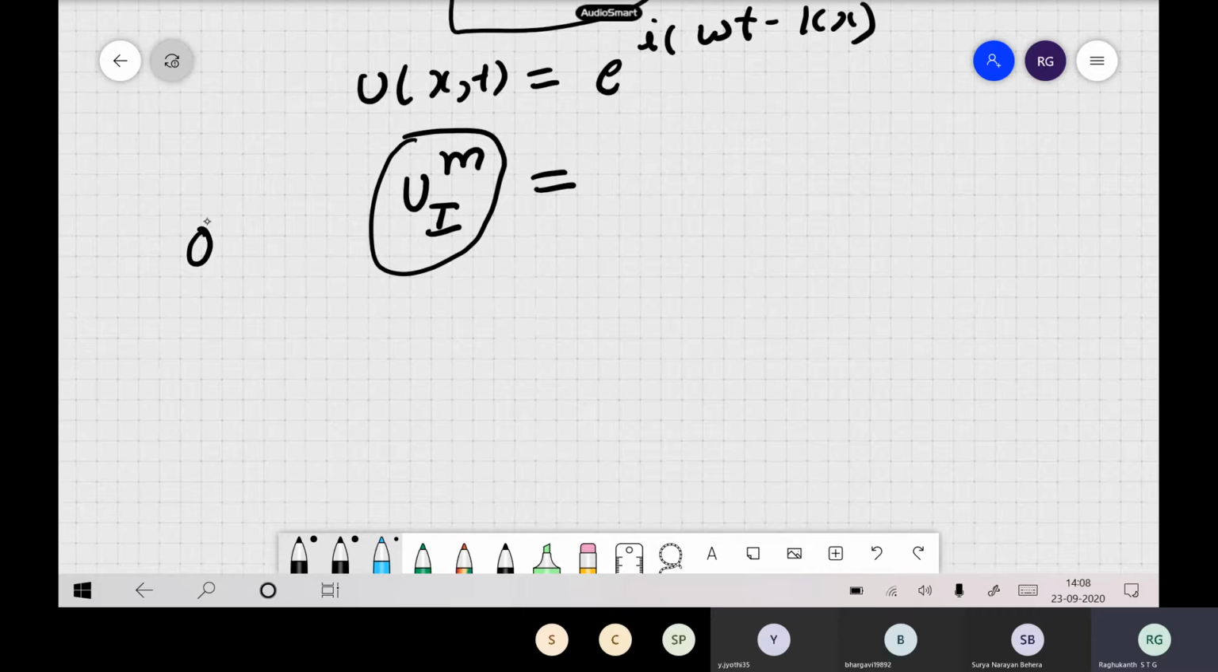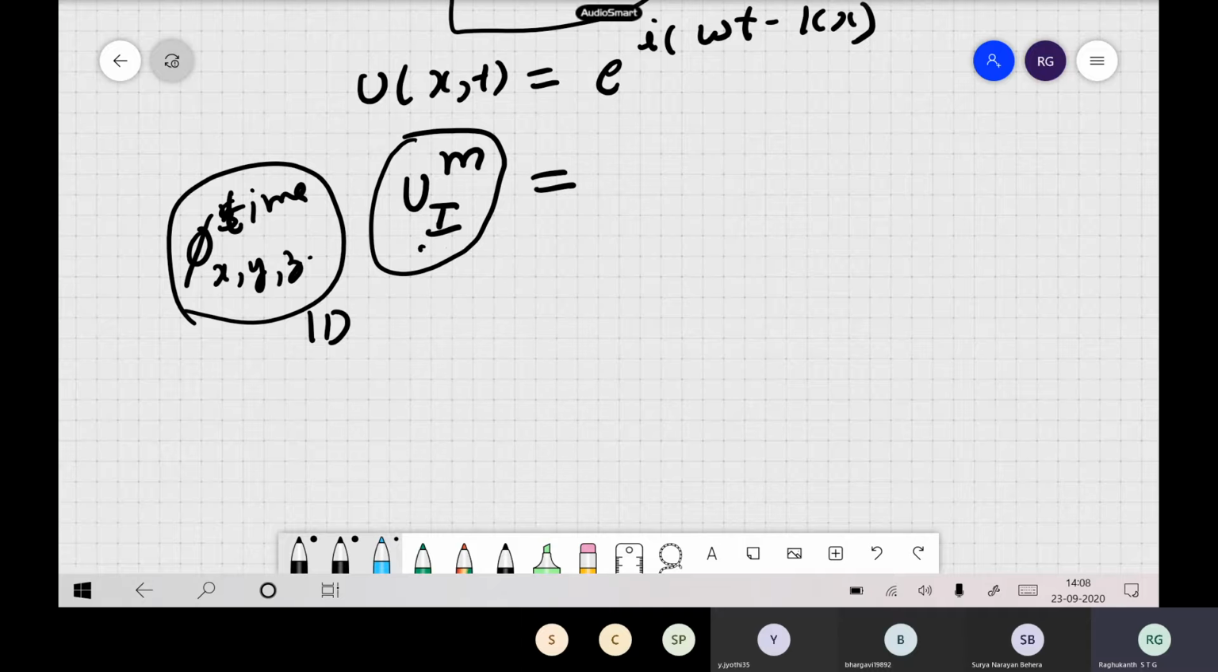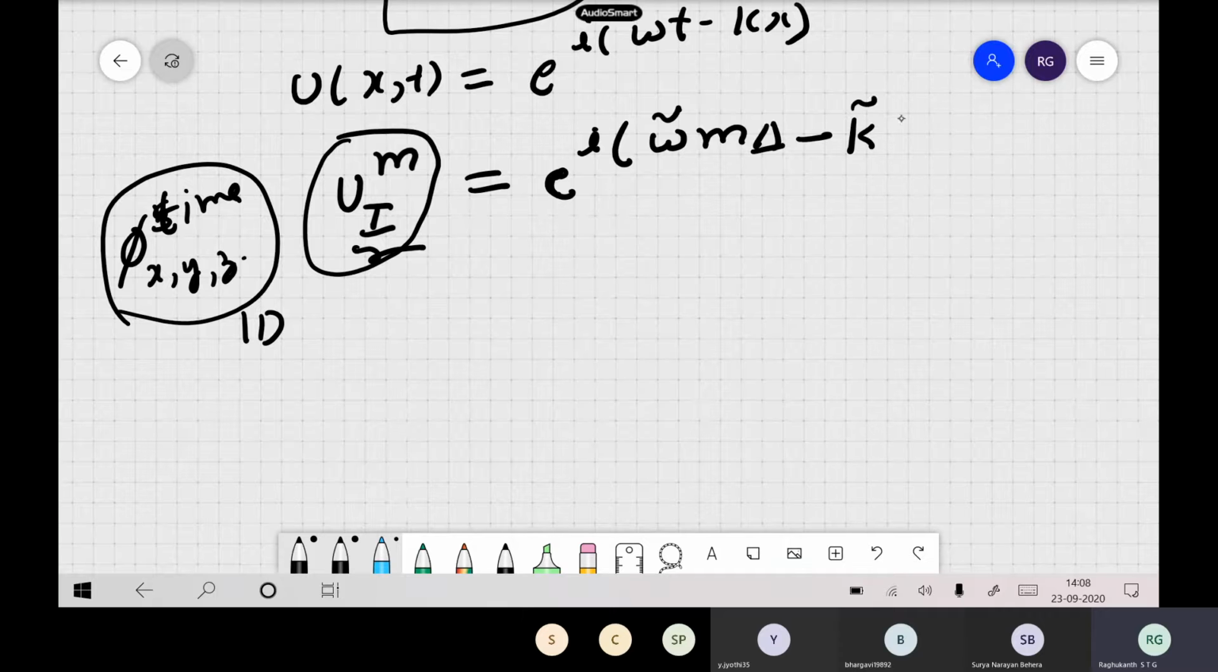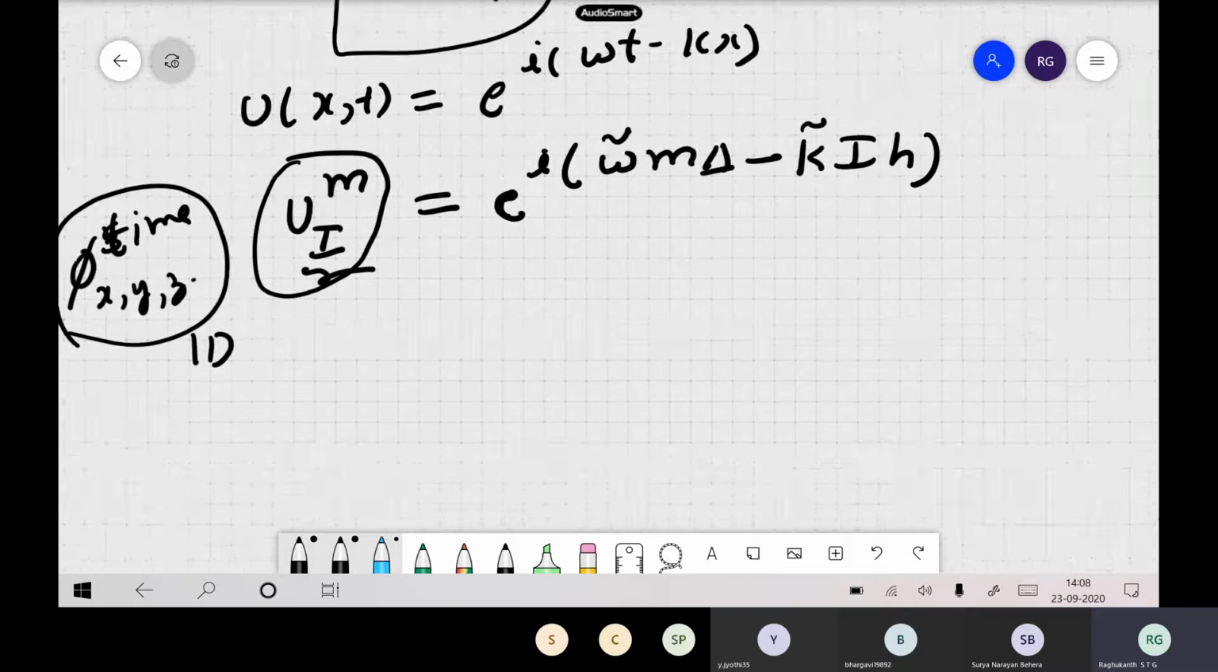Last class we wrote for phi, I think you remember. Time and space. So the superscript indicates the time. There will be only one superscript because you have time, and your subscripts indicate x, y, and z. Right now we are doing one dimension, so there is only one subscript below. If you write it numerically, you can write this as i into omega m into delta t minus k at some i into h. This is how we represent a plane wave in finite difference.